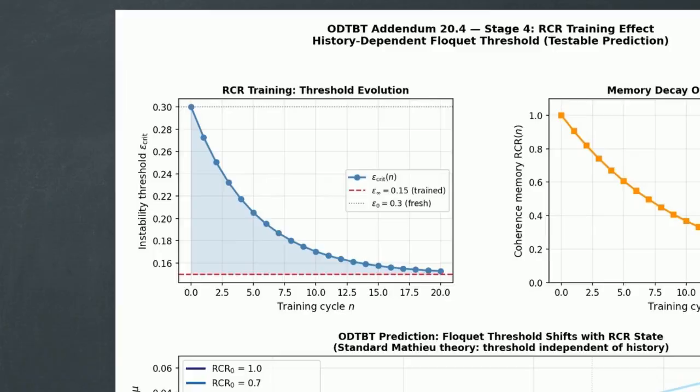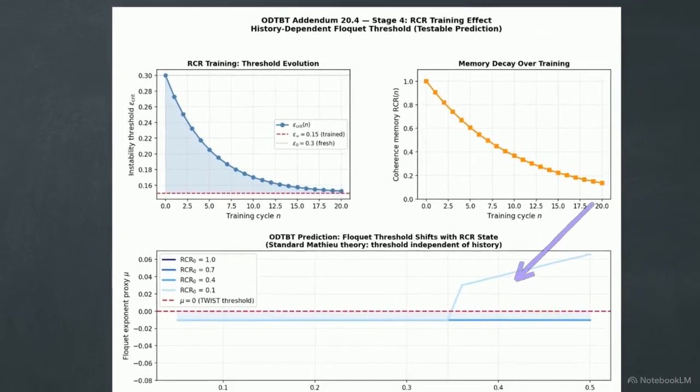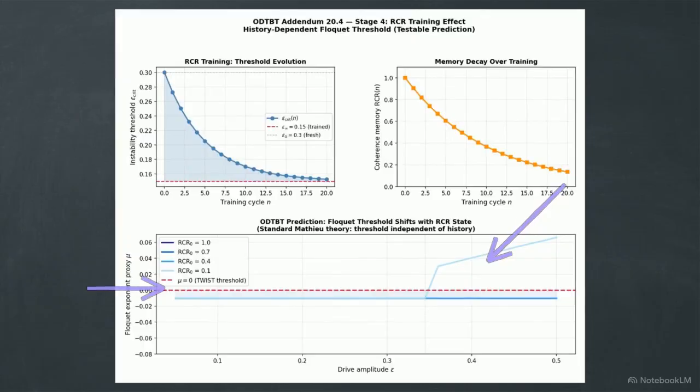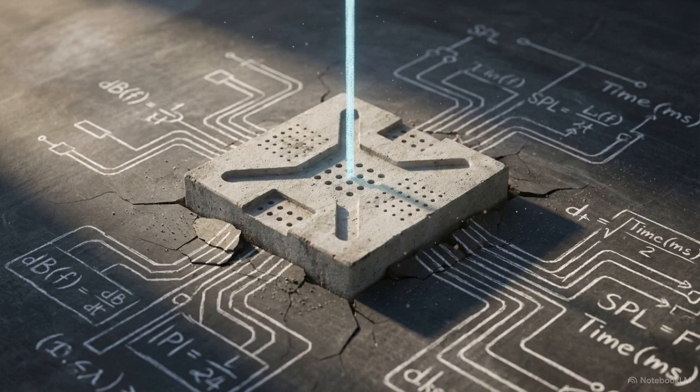This graph tracks history-dependent Mathieu dynamics. Notice the gap between the fresh dotted line and trained red dashed line. As the driver cycles, the transition threshold decays exponentially. The bottom panel shows the boundary actively shifting based on recursive coherence memory, rewriting standard theory. This shifting threshold provides a distinctly measurable physical prediction for laboratory testing.